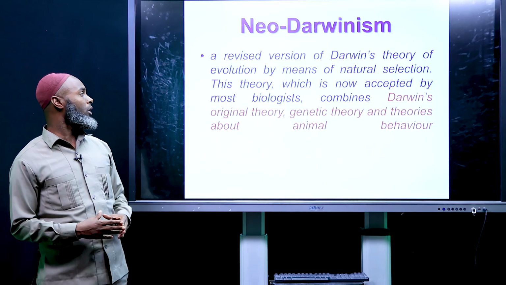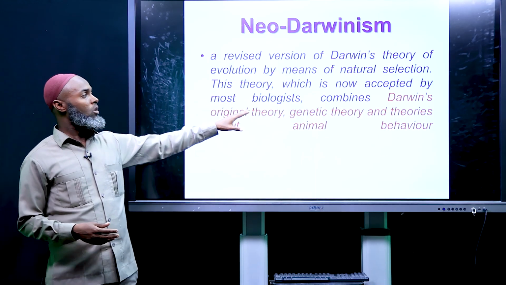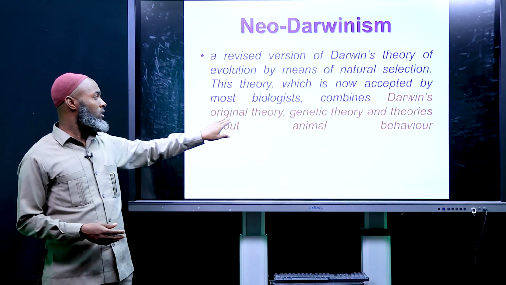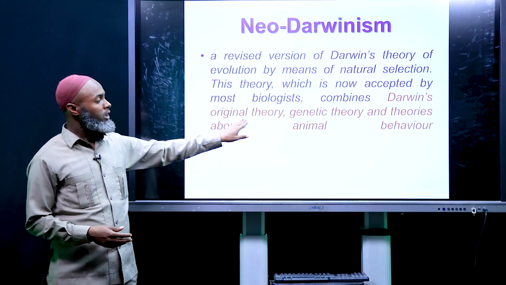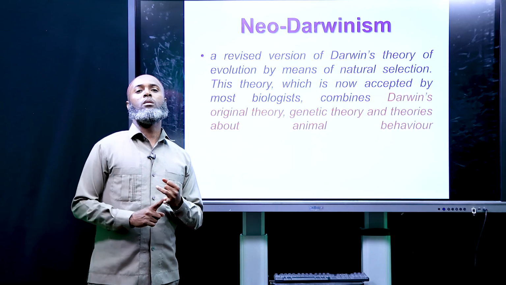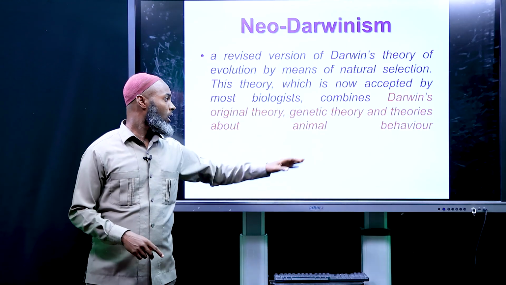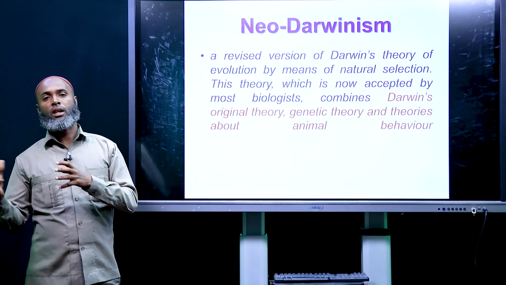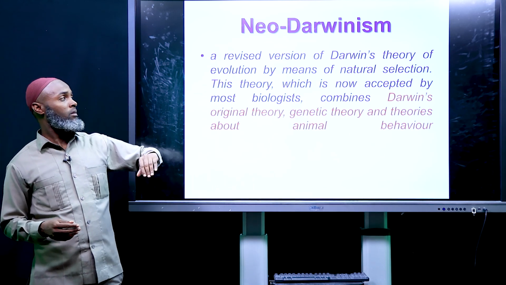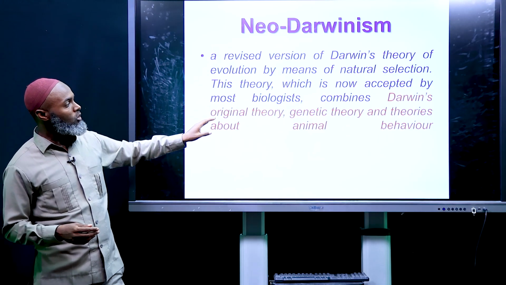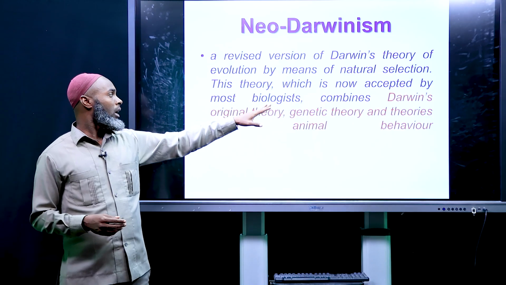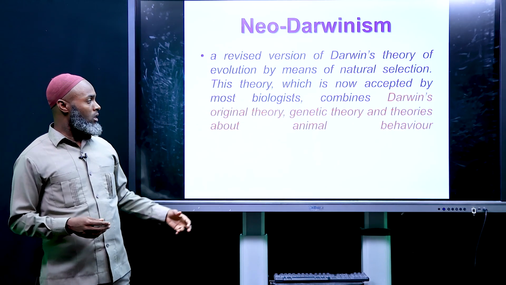This theory is now accepted by most biologists. It is Darwin's original theory plus genetic theory and theories about animal behavior. It has genetic makeup as well as animal behavior. The behavioral aspect is added to this new theory, and it is accepted by most biologists today.